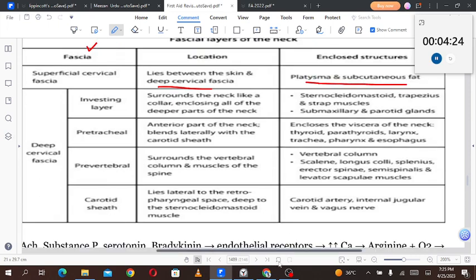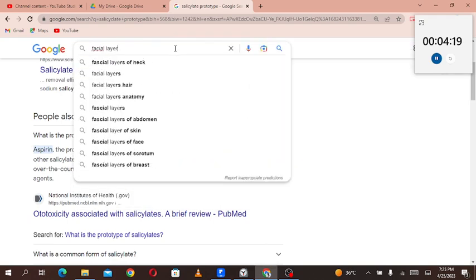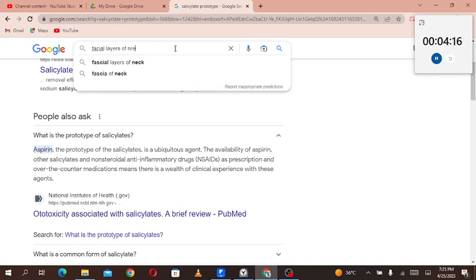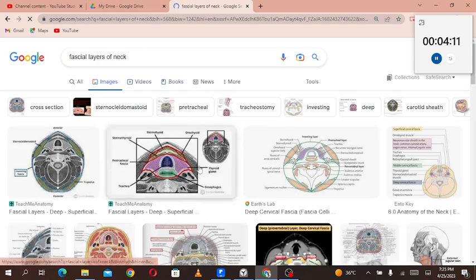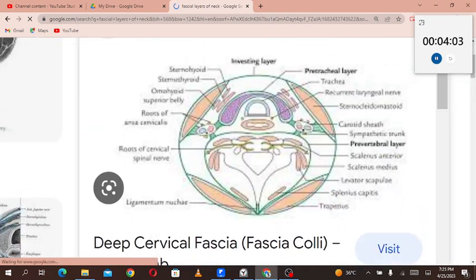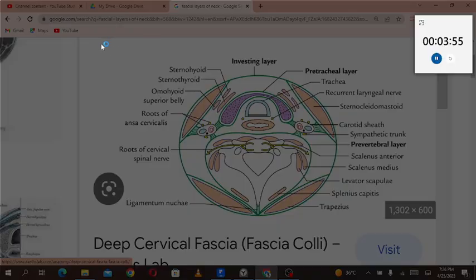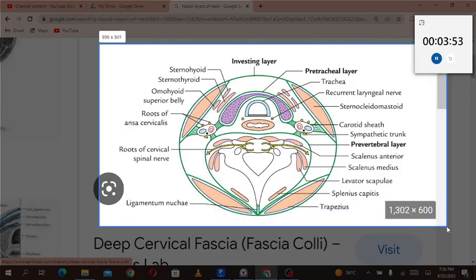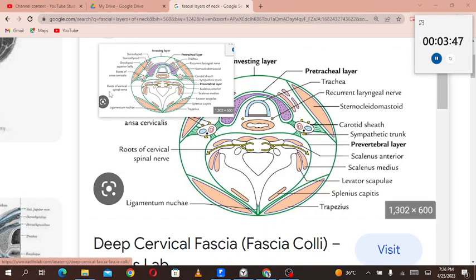So what are the fascial layers of the neck? Okay, let's see that. Fascial layers of the neck. I guess this picture is better. Let's bring this picture over there. And also this one.